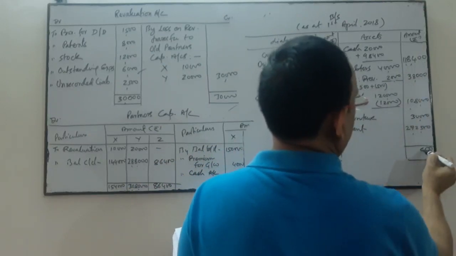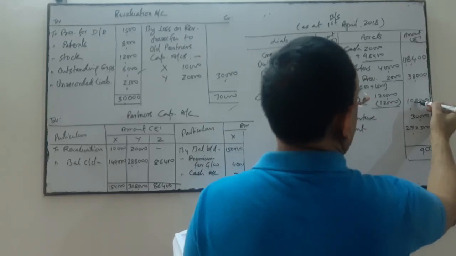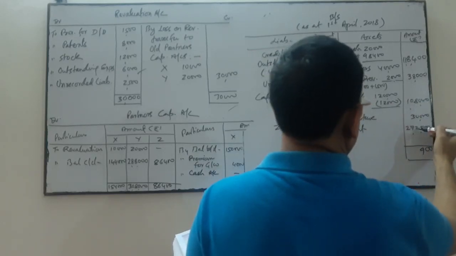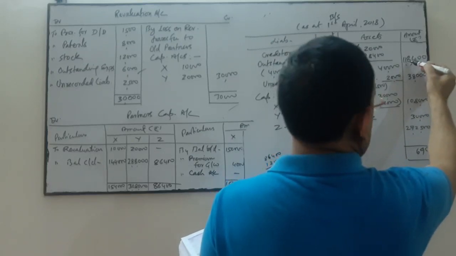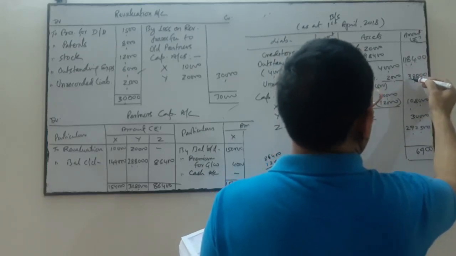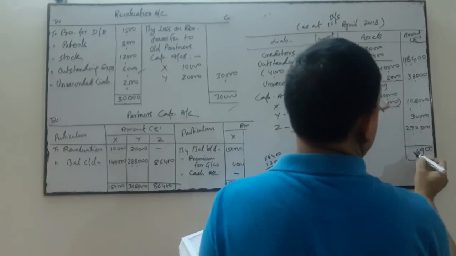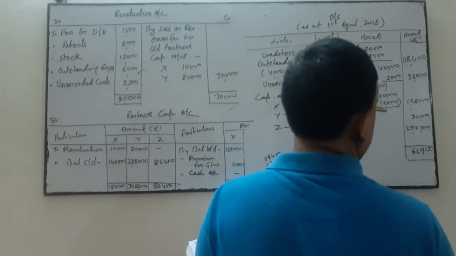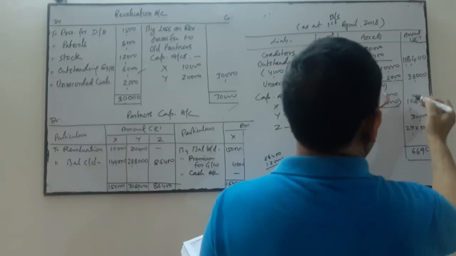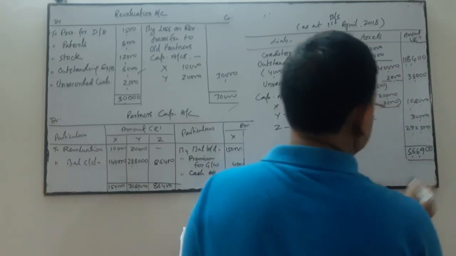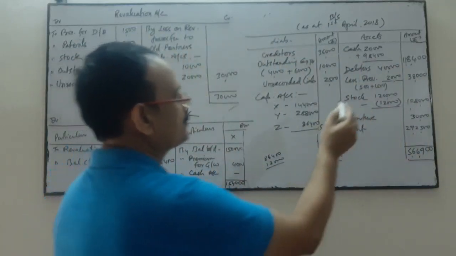The total comes to 5,66,900. I have made one mistake over here.